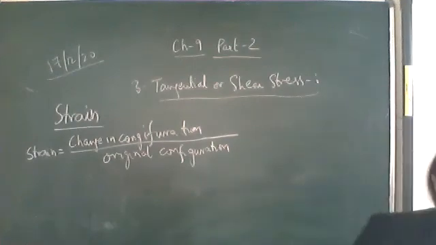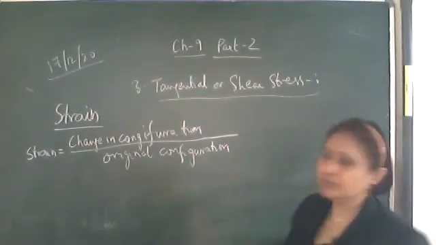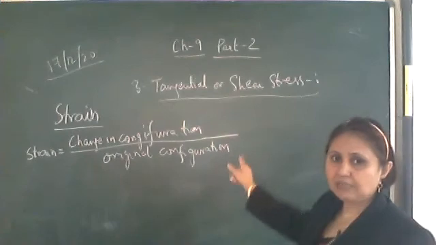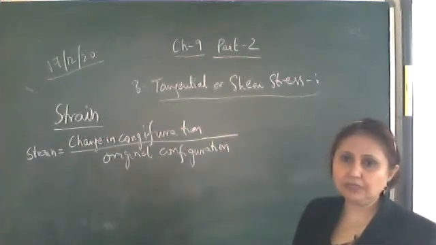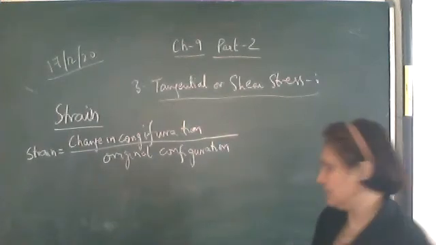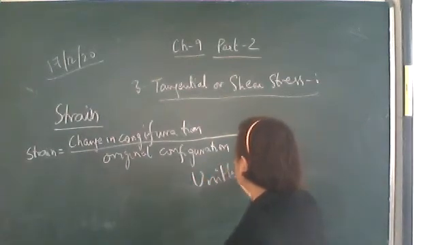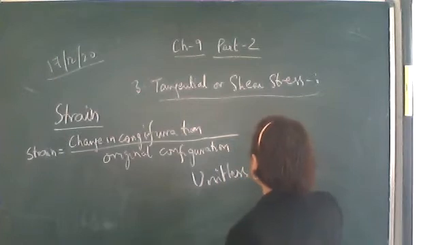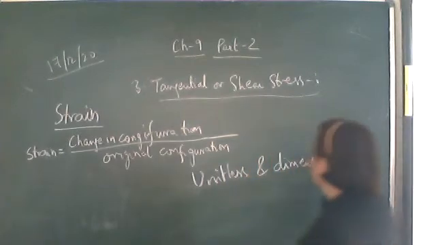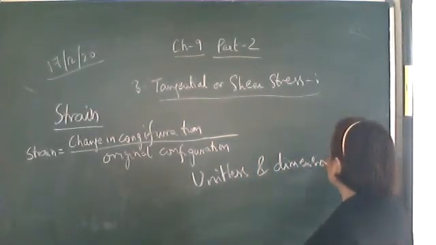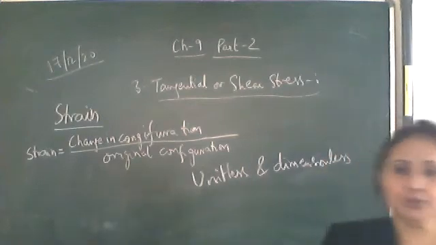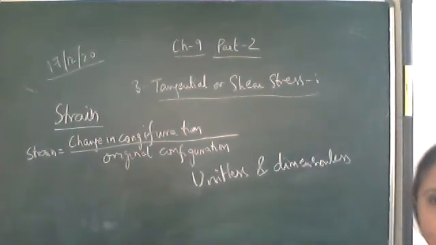Okay, so I will give the answer. What will be its SI unit? If it is change in length upon original length, no unit, no dimension. So it is unitless and dimensionless. No unit, no dimension. Why? Because it is the ratio of similar quantities. So it has got no unit, no dimensions.